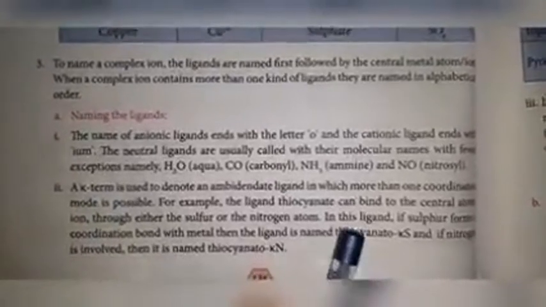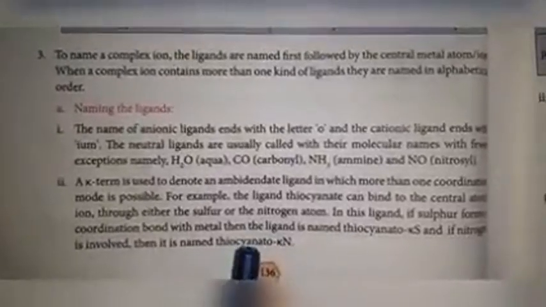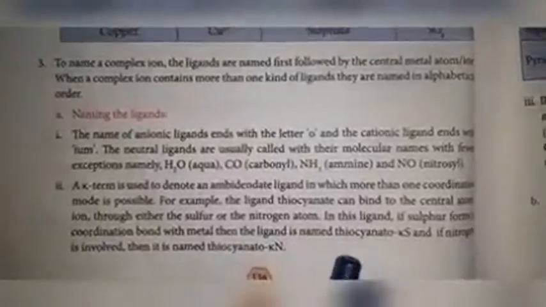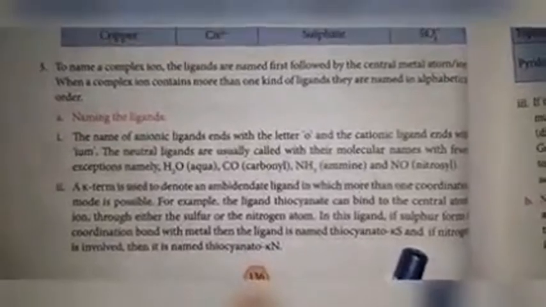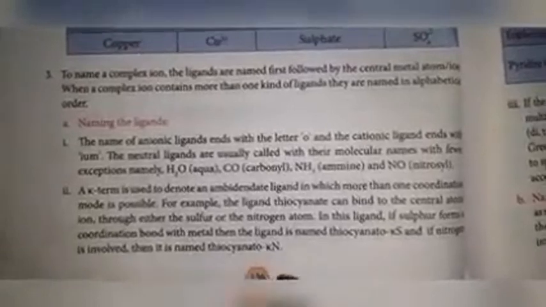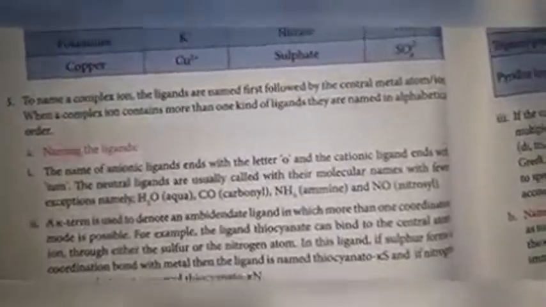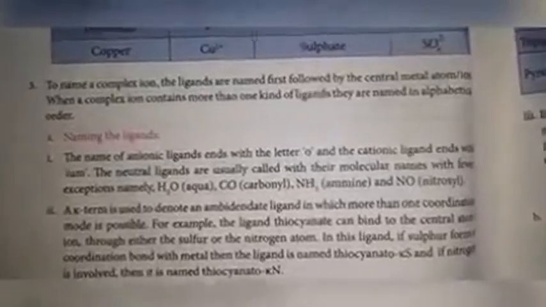That is given here. In this ligand, if sulfur forms a coordination bond with the central metal atom, then the ligand is named as thiocyanate-kappa-S. If nitrogen is involved, then it is named as thiocyanate-kappa-N. From this kappa-S, kappa-N, we can understand which atom in the ligand is donating electrons. And one table is given.